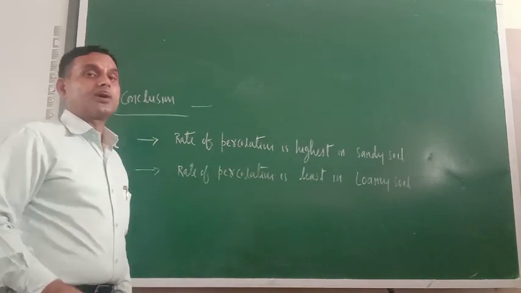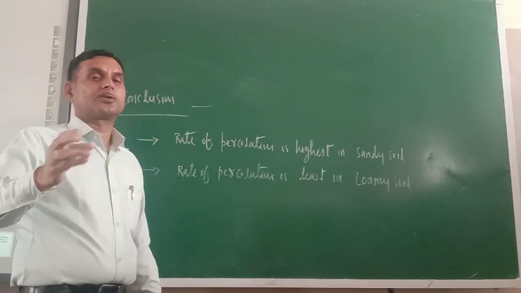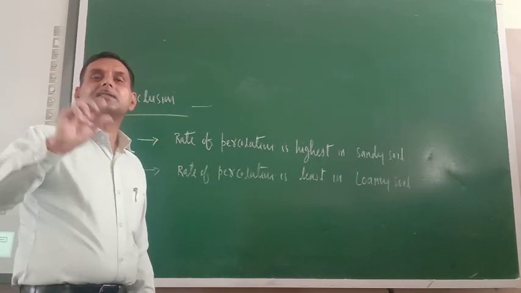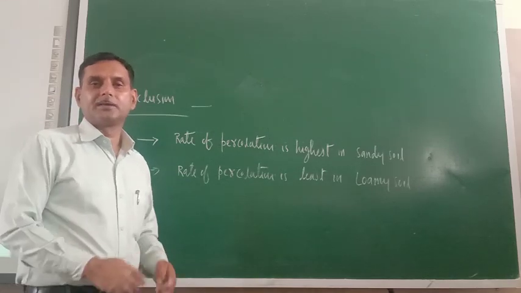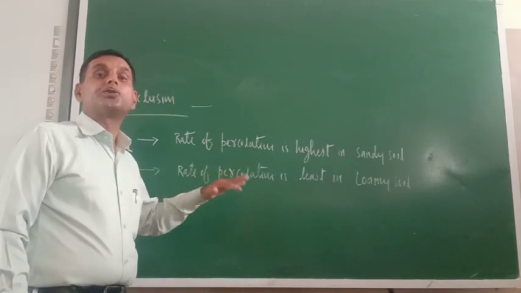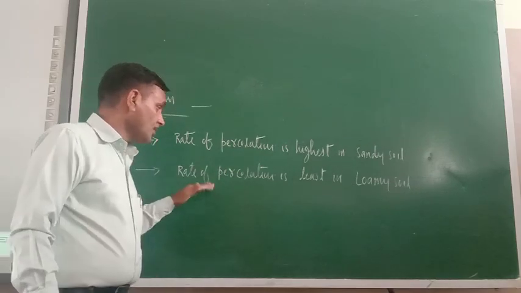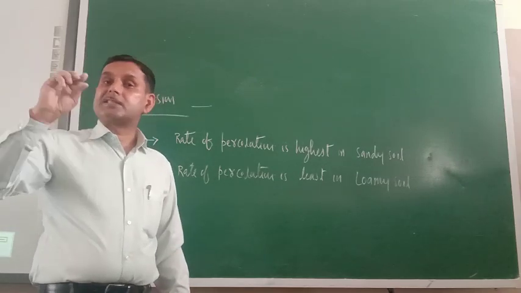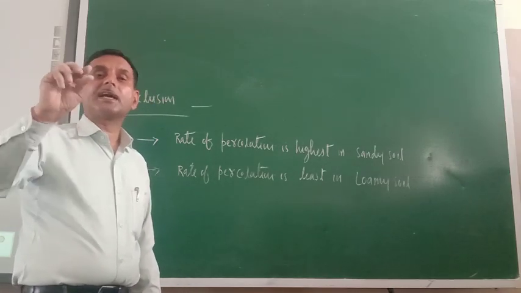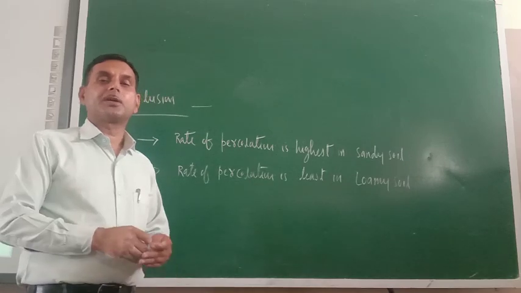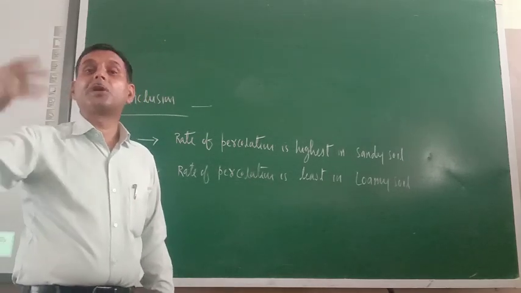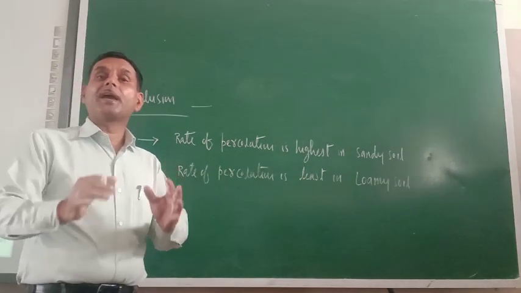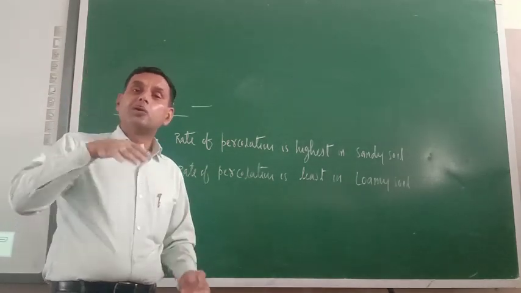And now try to understand. You may raise the cross question also. Sir, you told that in clay soil, clay particles are smaller than silt particles, so the least should have been in the case of clay soil. But try to understand. Actually, silt particles are of course larger than clay particles, no doubt about it. But some other nutrients, minerals and the structure of loam soil make it difficult for water to percolate.